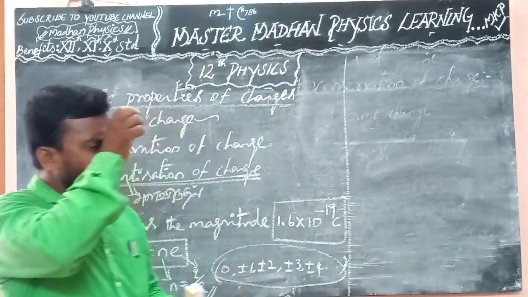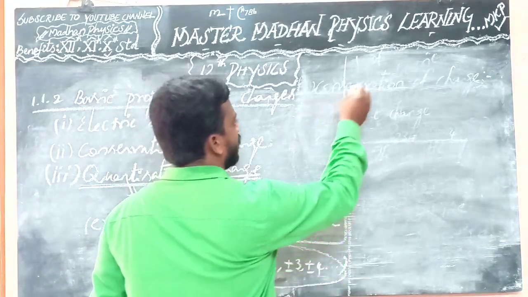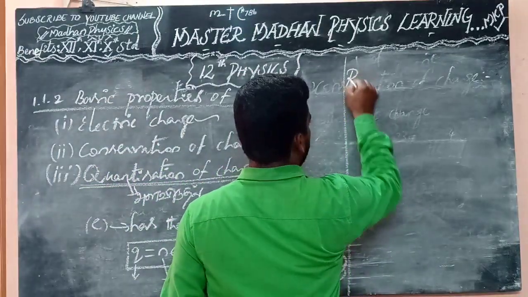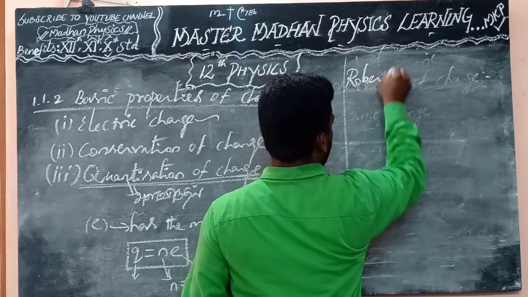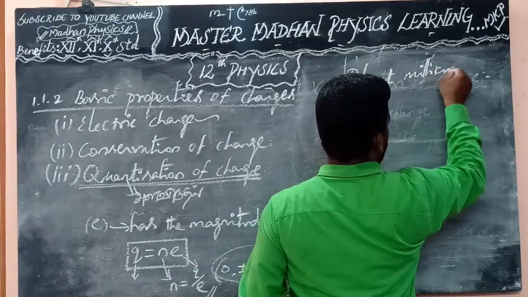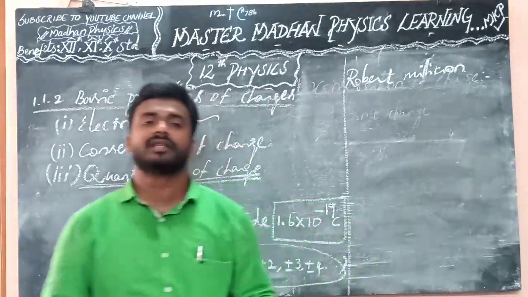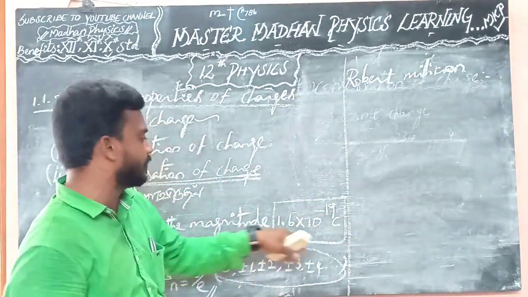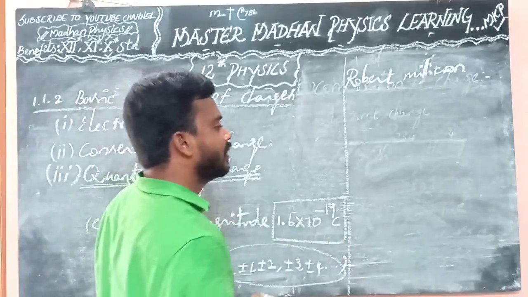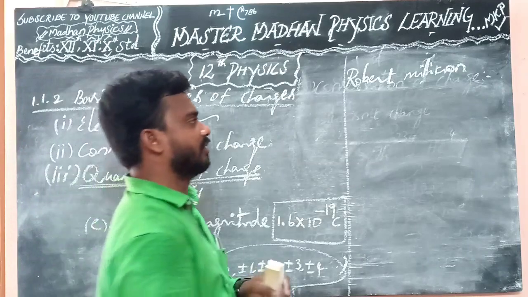In that, Robert Millikan found that the value of the electric charge is 1.6 into 10 power minus 19 coulomb, the charge of an electron.